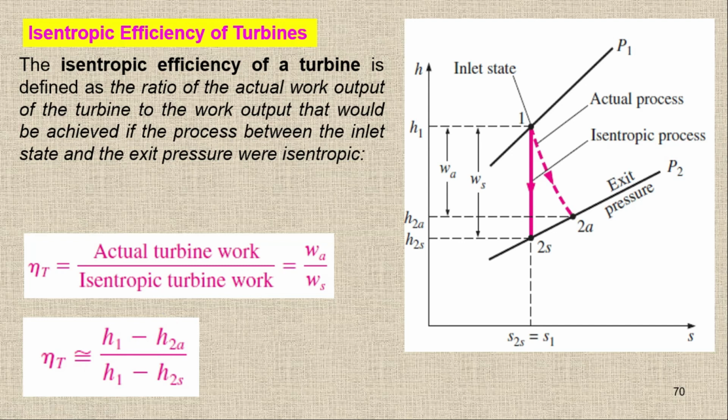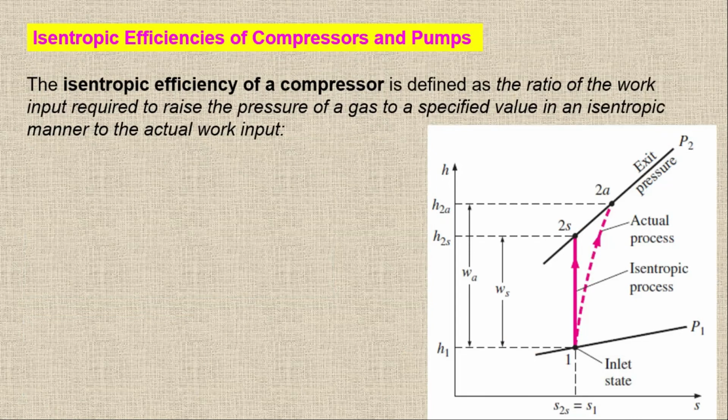In the same way, we can check the isentropic efficiency of the compressor or pump. In the compressor we have to input work. In the ideal case, we have to input less work, but in the actual process, the work input is more than the ideal one, because in the actual one there are some losses.